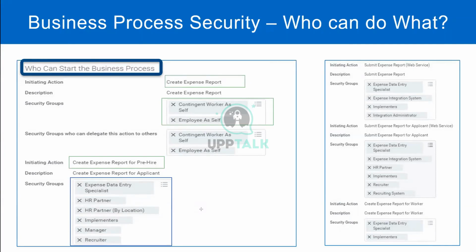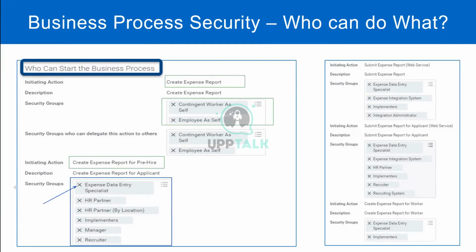Now let's say I do not want the expense data entry specialist to be able to create an expense report for a pre-hire. Then what should I do? You have to change the security policy. Yes, correct. But in this screen, what do I need to do? Remove it from the security group.